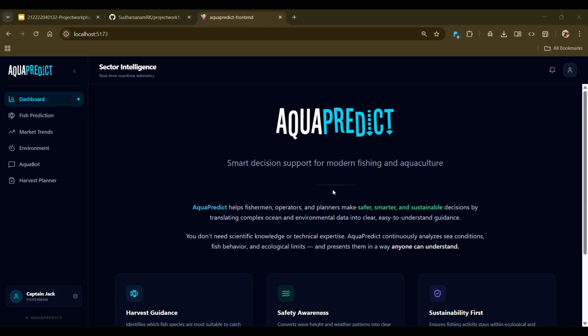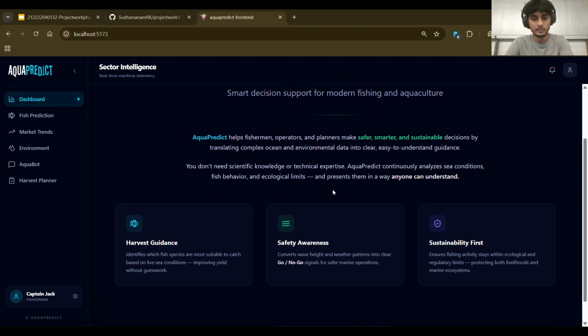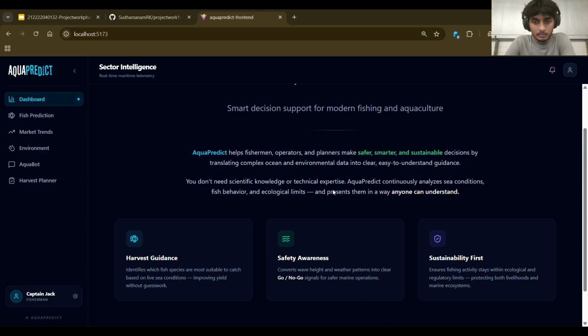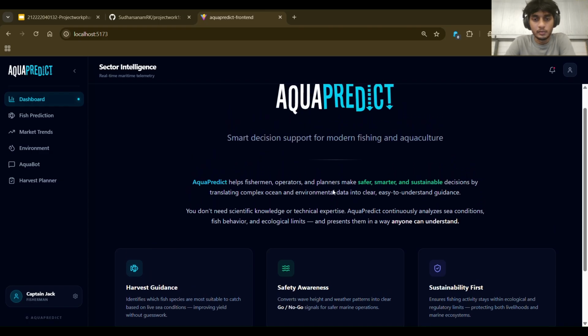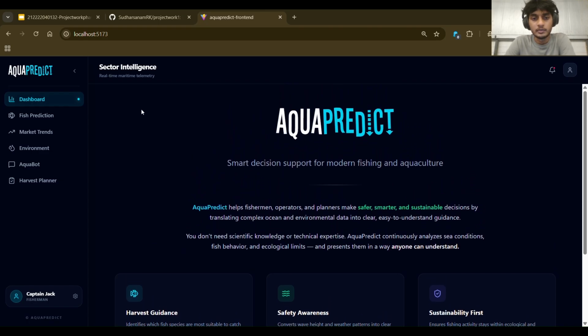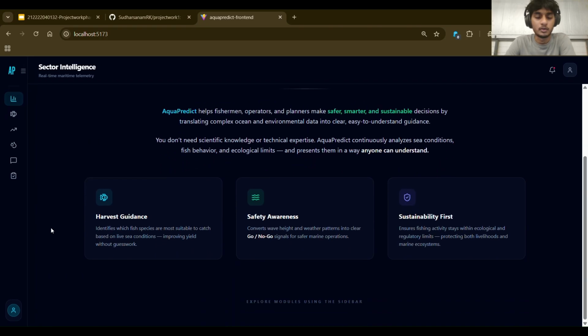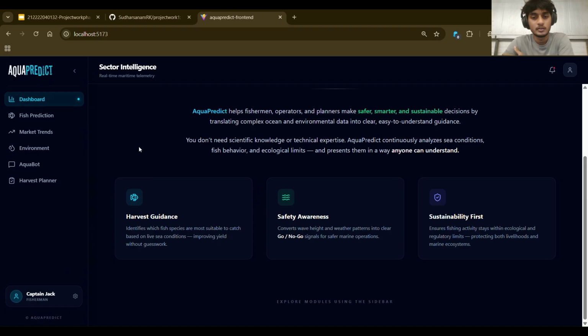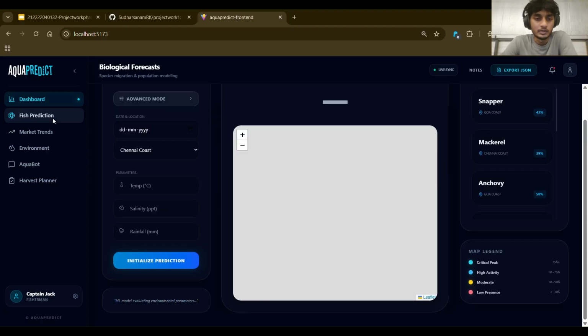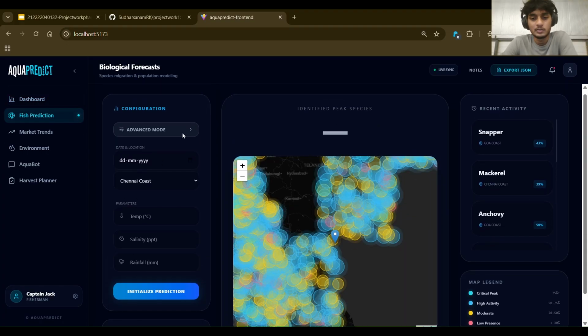We can proceed with our demo. Our dashboard serves as the mission control. The UI is built using React and Tailwind, focusing on high contrast dark mode for better visibility in outdoor maritime environments. The philosophy is built on three pillars: harvest guidance, safety awareness, and sustainability. Our sidebar remains locked, ensuring that whether a user is checking market trends or anything else, the core navigation is always one click away.